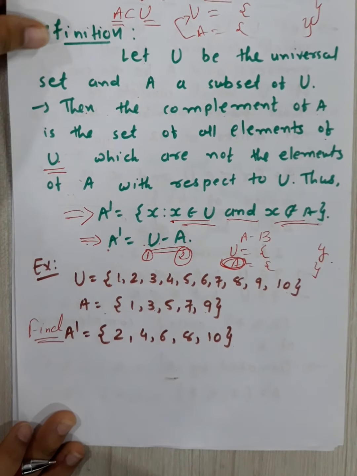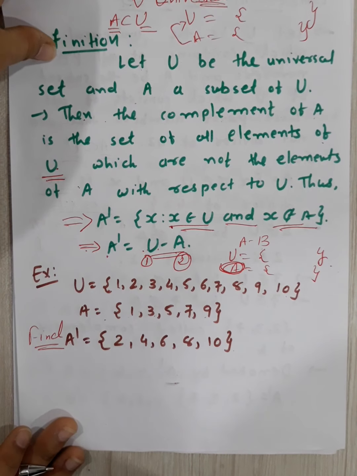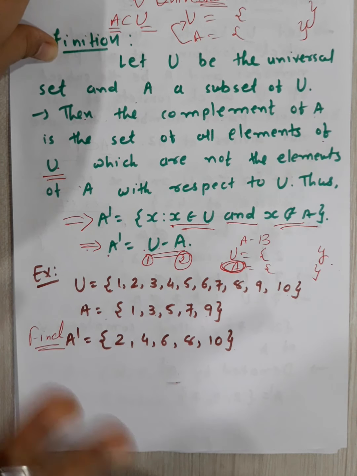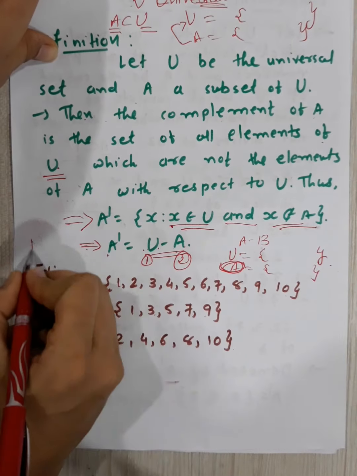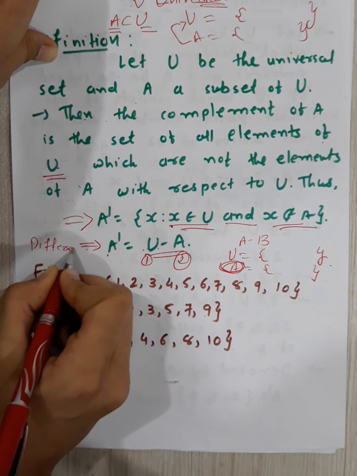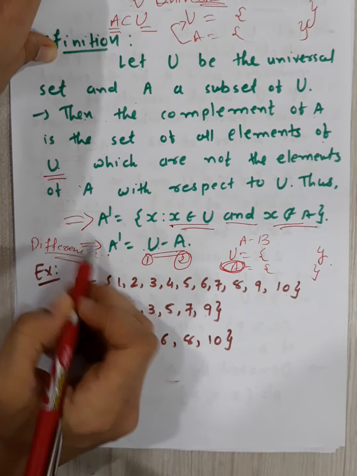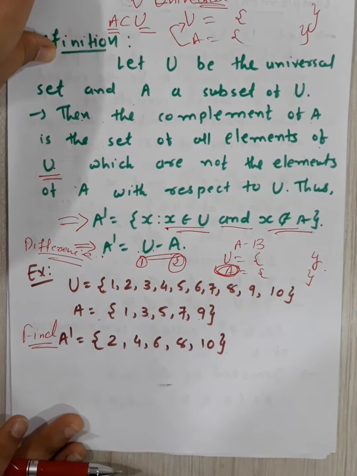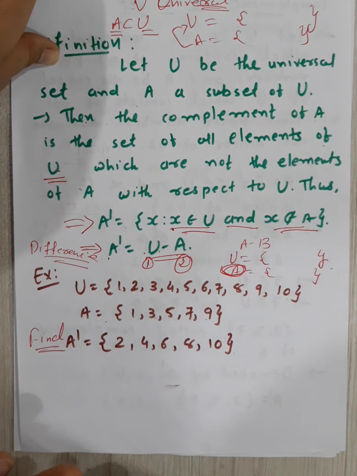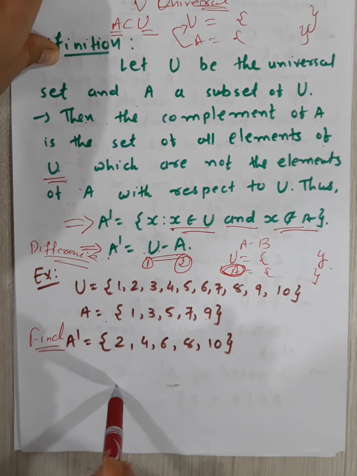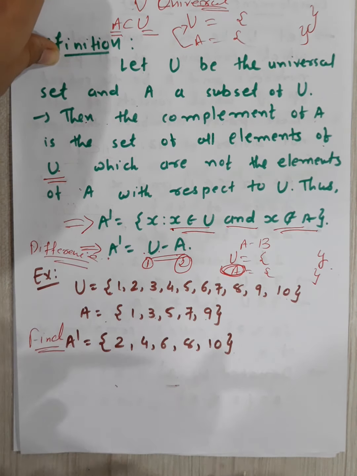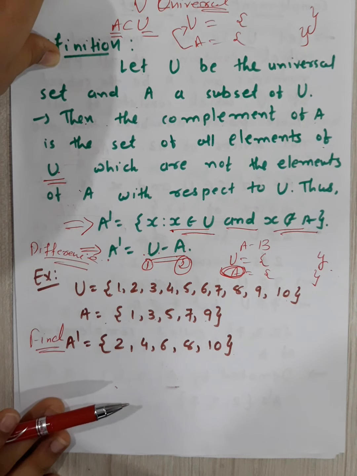Okay, I hope you understood the concept of complement. It is same logic as the difference. The last third operation of the set, differences of set, same logic applied over here in complement. Okay, the difference is that you have to here see what is universal set, and according to that you have to write down a dash.